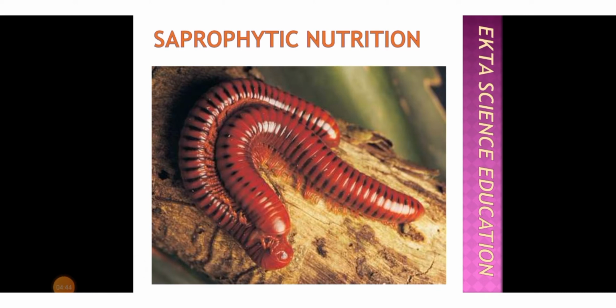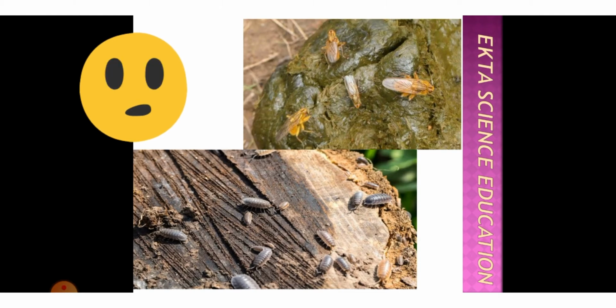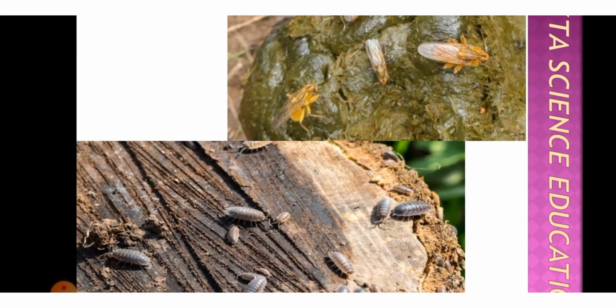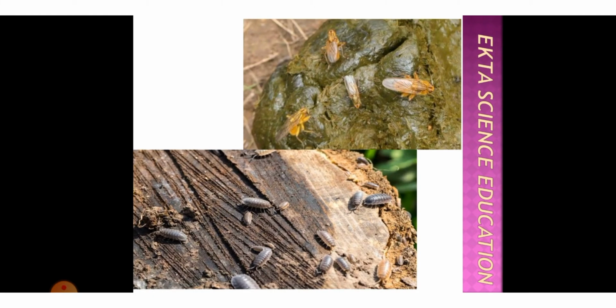Now next is the saprophytic nutrition. In this mode of nutrition, organisms obtain nutrition from dead and decaying organic matter. For example, millipedes, then woodlice, dung flies. These woodlice are the small insects in the furniture at your home; they damage the furniture, they eat the wood. Okay, so these are saprophytic nutrition. They show the saprophytic type of nutrition. In this type of nutrition the organism derives nutrition from dead and decaying organisms.